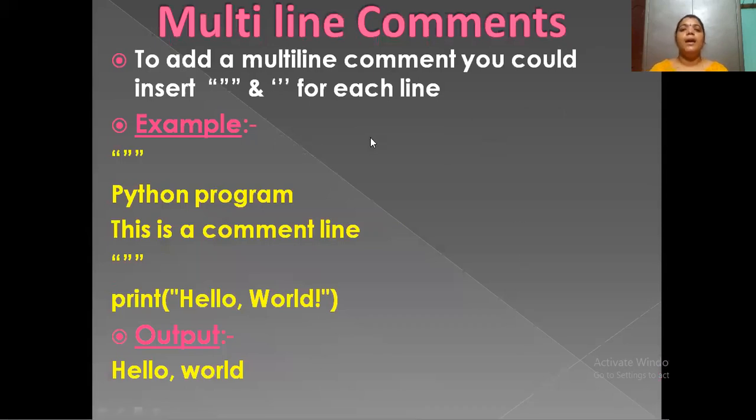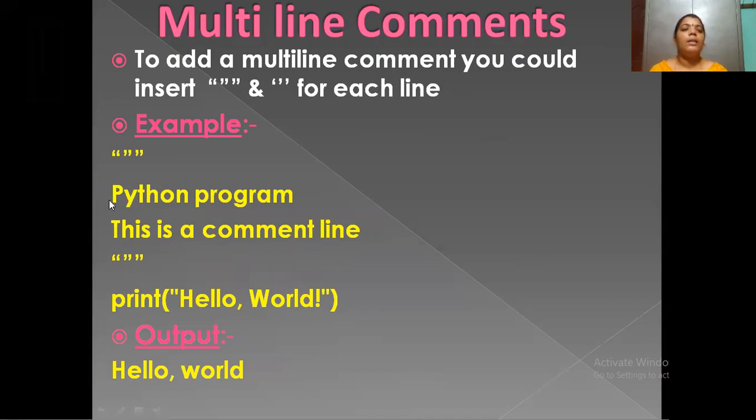Next, in Python we also use multi-line comments. Multi-line comments are represented in double quotes or single quotes. In between double quotes we can write multi-line comments, and in between single quotes also we can write these comments. Here is the example: Python program, this is a comment line.